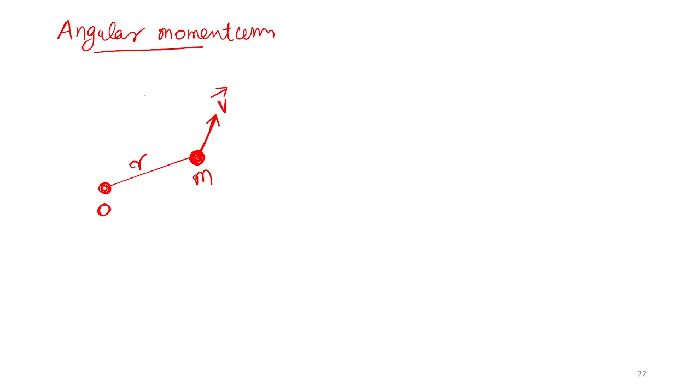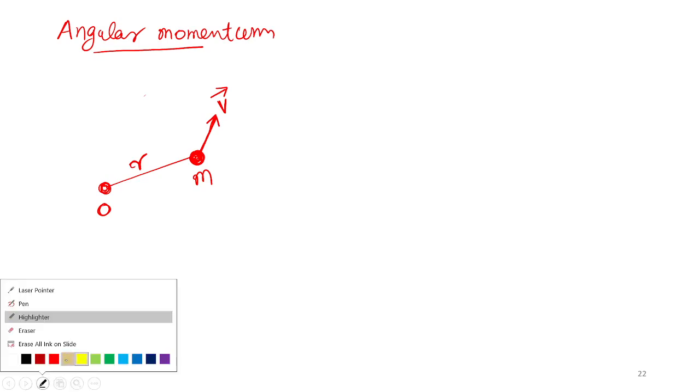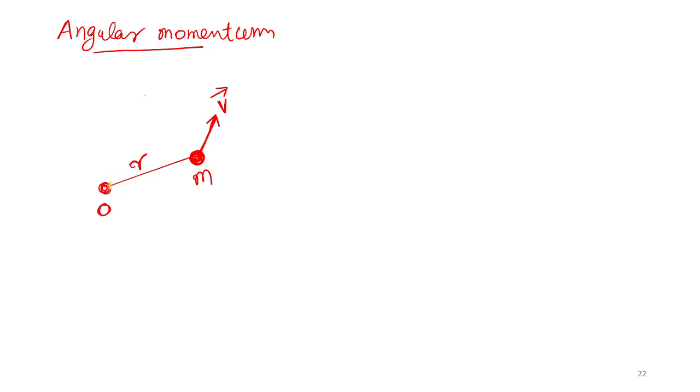What is the linear momentum of the body? The linear momentum of the body is mass into velocity. You know that. Okay. Now I am talking about the rotation. Suppose consider this just like a rope. Okay. Consider this as a rope. All of you please listen.